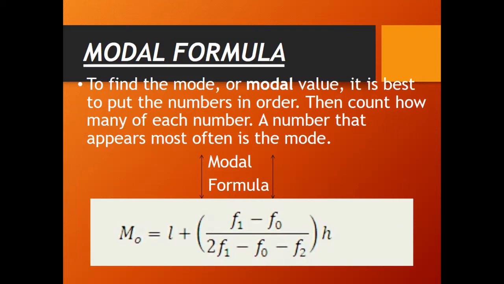First, to find the mode or modal value, it is best to put the numbers in order, then count how many of each number there are. The number that appears most often is the mode. Here you can also see the modal formula.